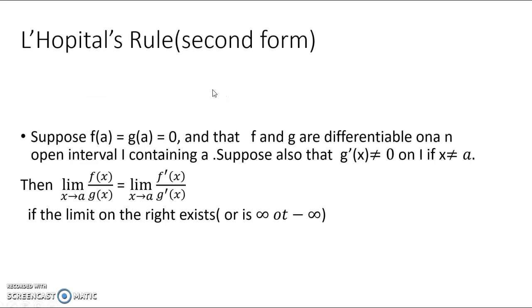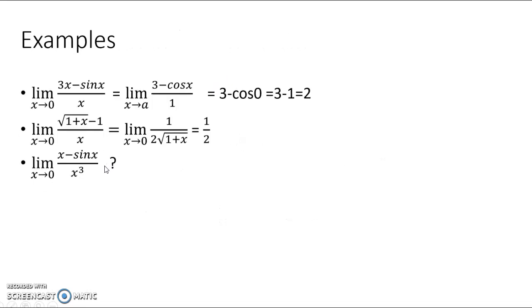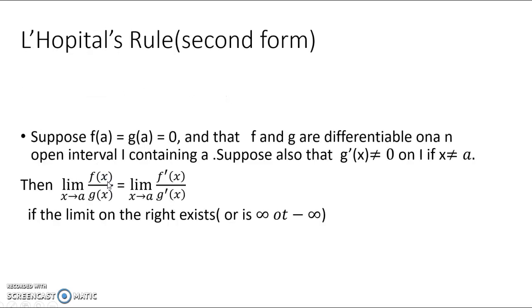Okay, so next is the L'Hopital rule, the second form. We cannot determine the value of this function using theorem 1, so I am going to the L'Hopital rule second form. The second rule says: suppose that f(a) equals 0 and g(a) equals 0, and f and g are differentiable on an open interval I containing a.